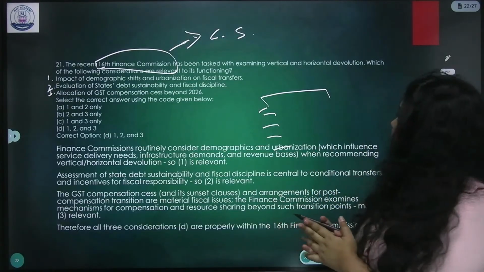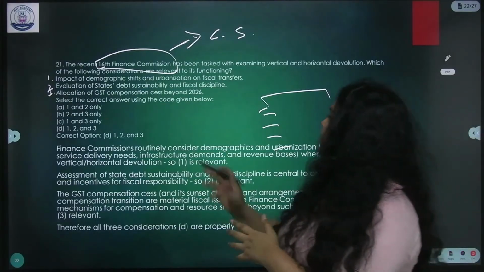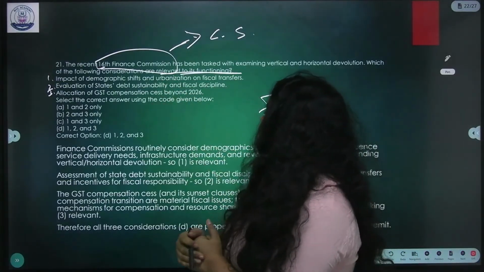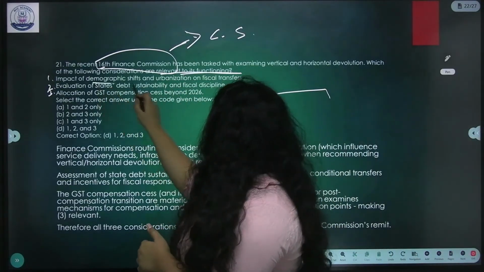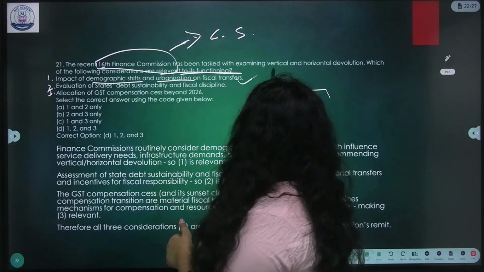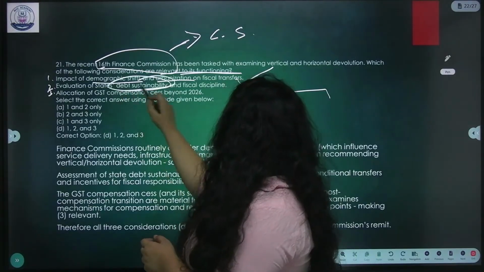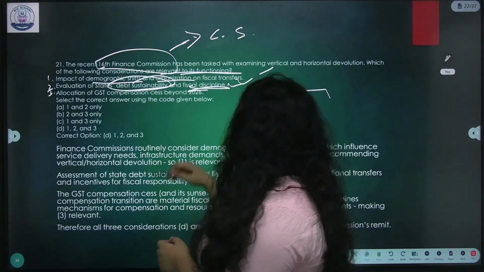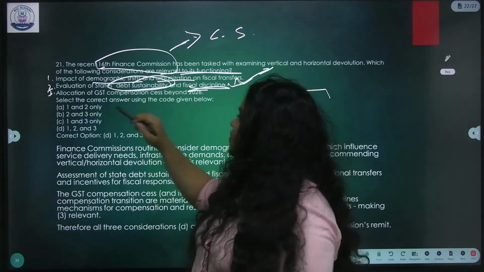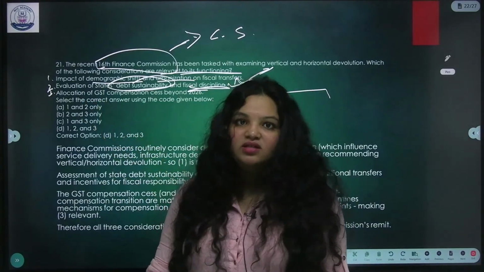Now, relevant to its functioning, okay, let's see. Impact of demographic shifts and urbanization on fiscal transfers. Yes. Evaluation of states' debt sustainability and fiscal discipline. Correct. This was forced especially by the southern states.